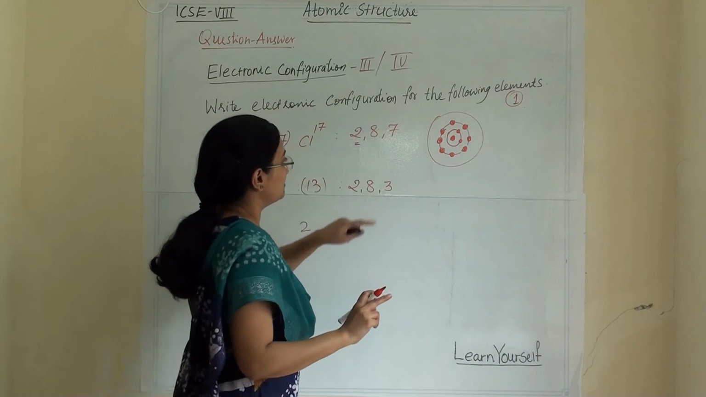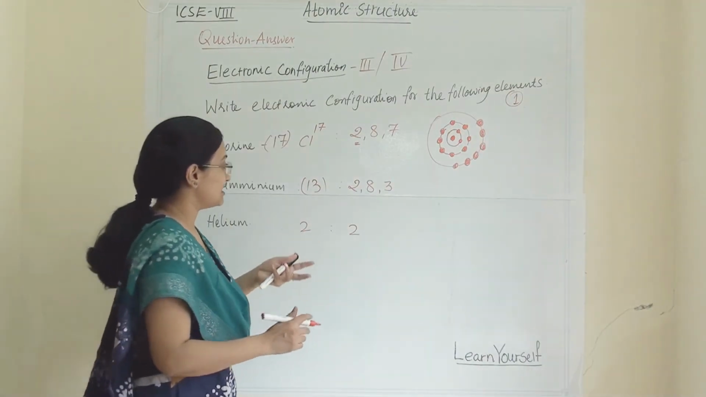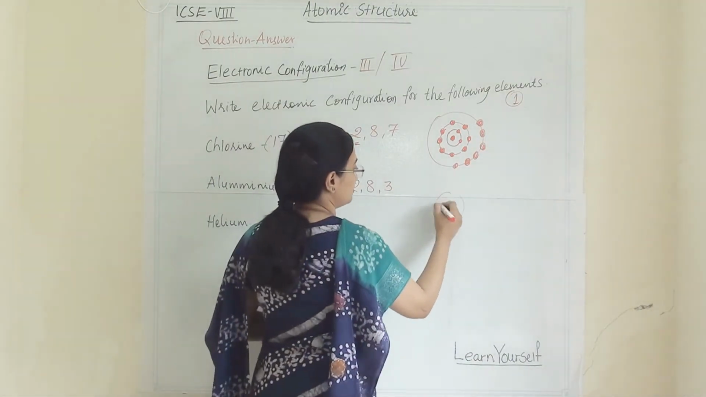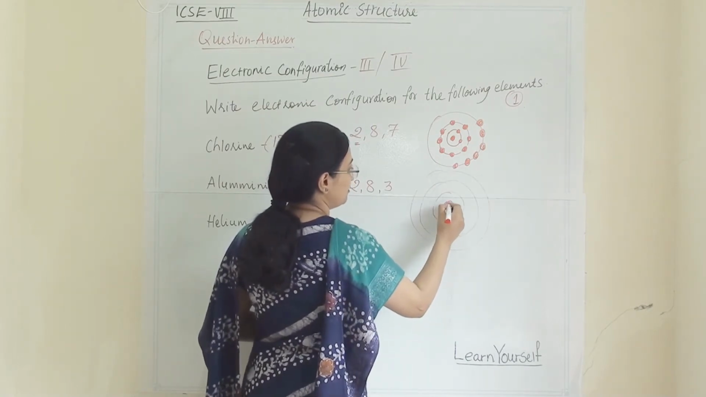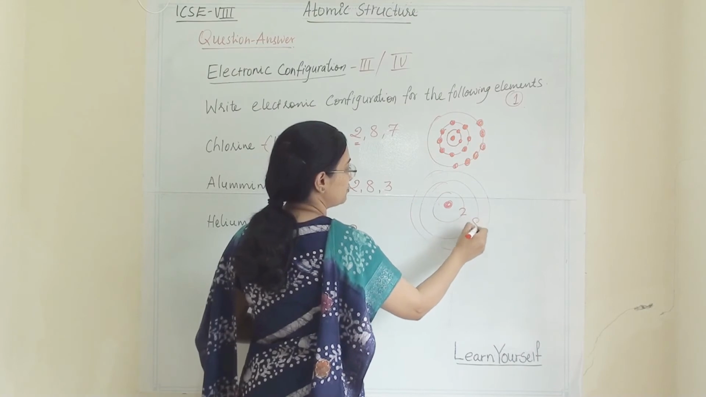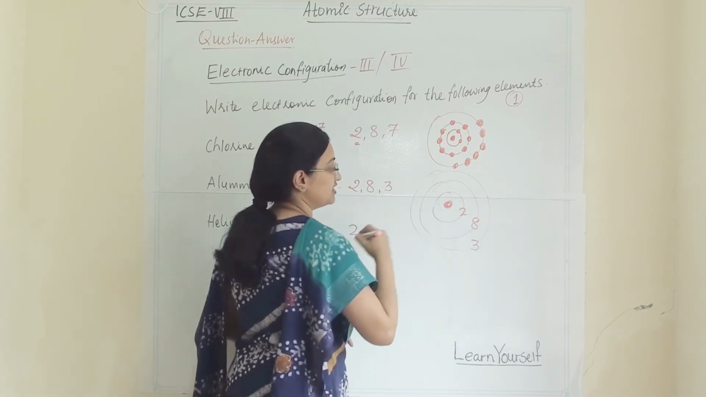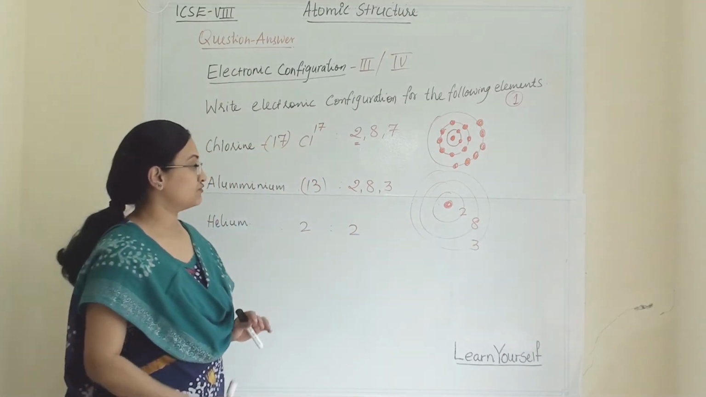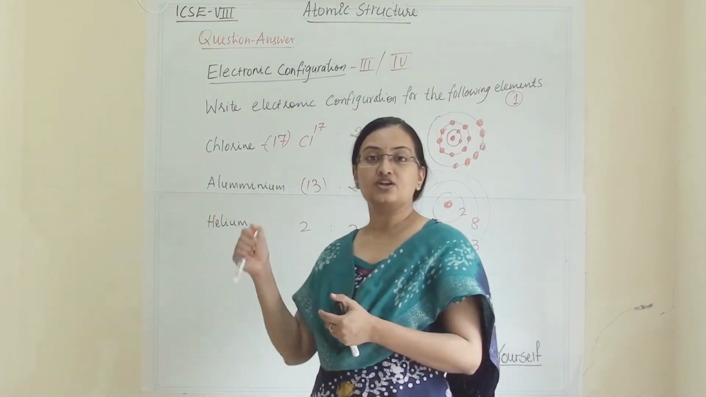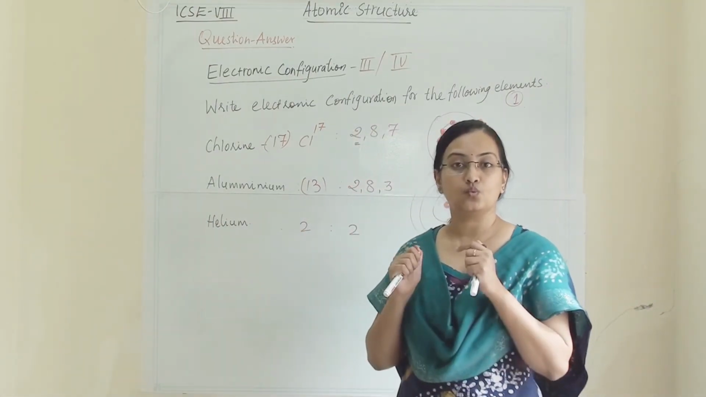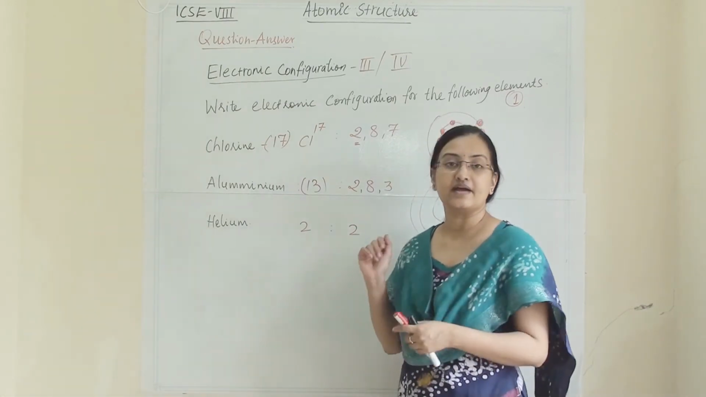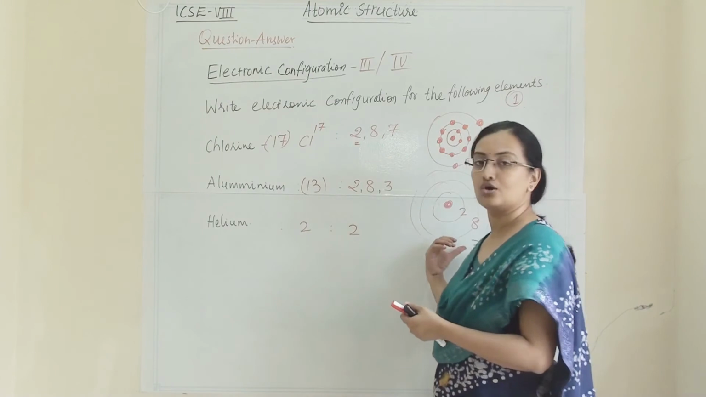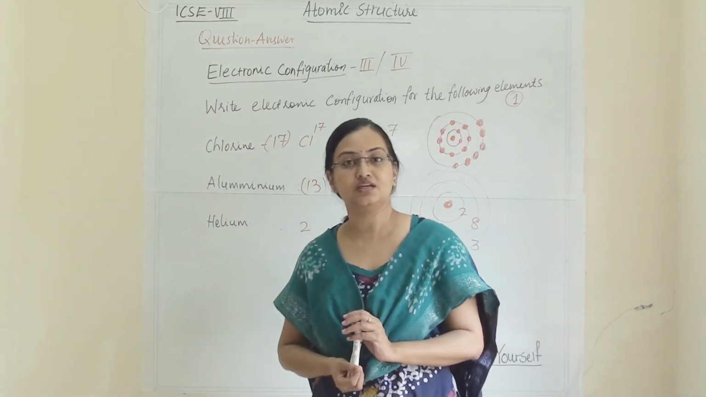So the 7. Then for aluminium, in the same way, you are going to draw 3 orbits. Then this will be our nucleus. Here you are drawing 2 electrons, here you are drawing 8 electrons, and here you are drawing 3 electrons. So 1 or 2 such questions will come in your exam, so be prepared for atomic number and electronic configuration. To draw like this is very easy and very simple.